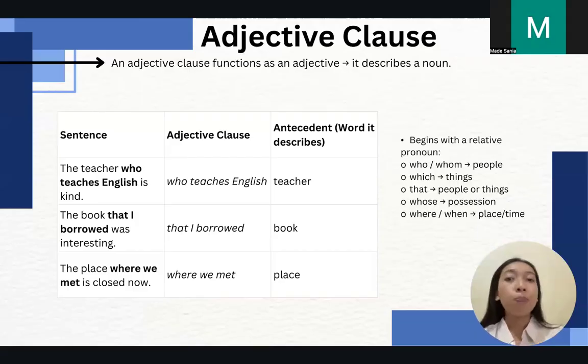And then the book describes more with the book that I borrowed. That's the adjective clause. And the last one, the place where we met, is close now. The adjective clause over there is where we met. And the thing that the adjective clause is emphasizing is the word the place. That's why, if you realize also the pattern over there, it usually begins with a relative pronoun: who or whom, talking about people; which, talking about things; the word that, talking about people or things; the word whose, talking about possession; the word where or when, talking about place or time.